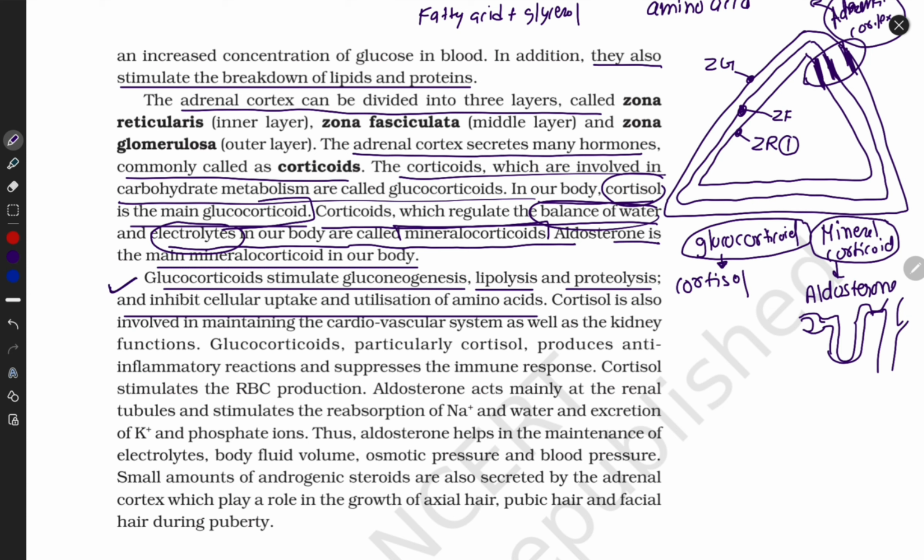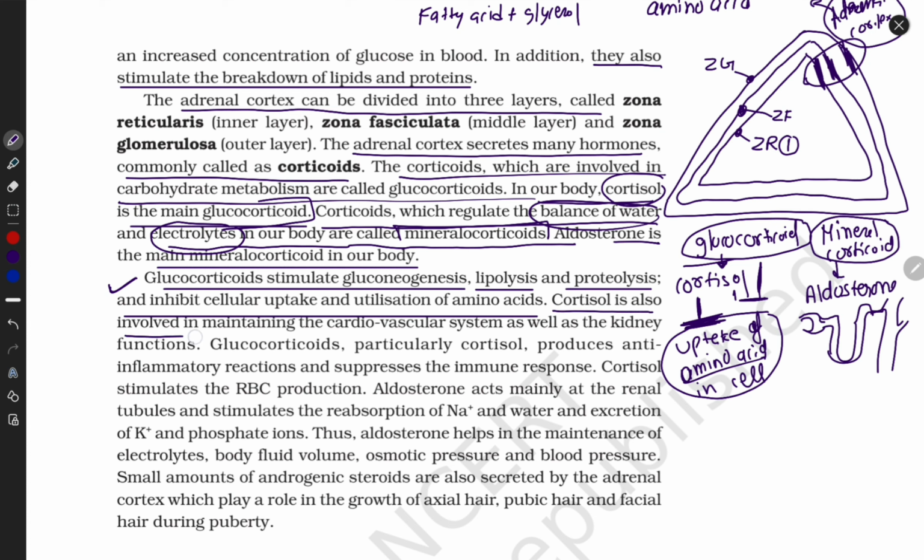What glucocorticoid wants is that it prevents uptake of amino acids into the cell. They increase the amino acid level in the blood. This is the inhibition sign, they prevent uptake of amino acids into the cell.